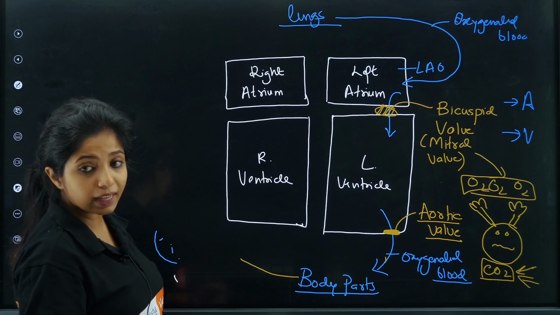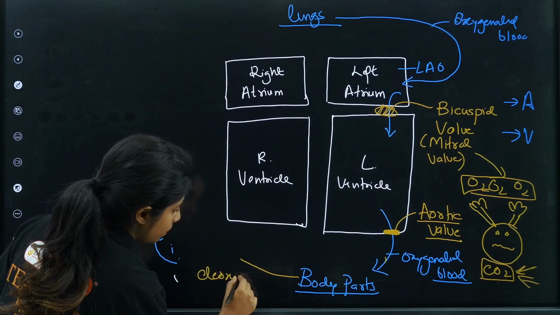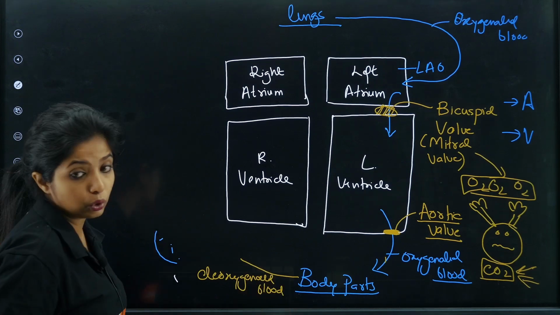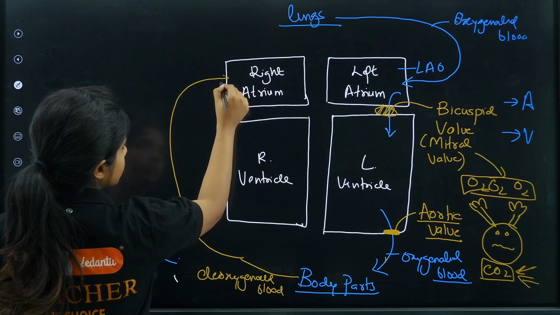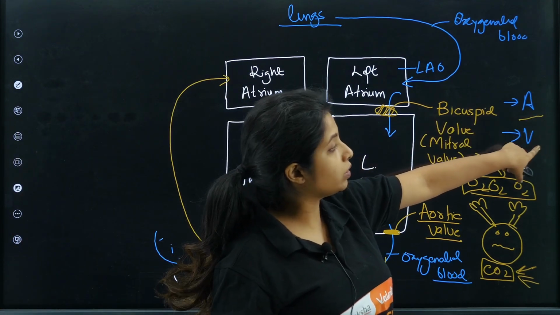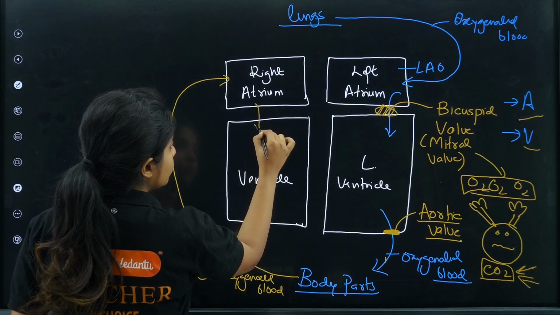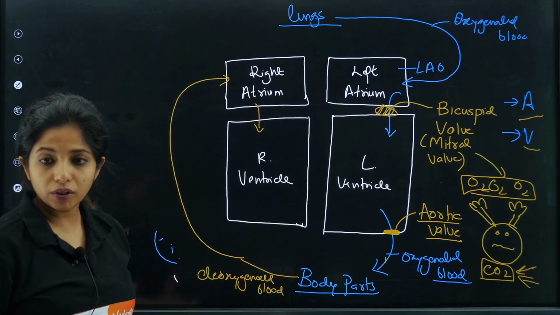And what do you call this blood as, children? You call this blood as deoxygenated blood, because it does not have too much amount of oxygen. Instead it has too much amount of CO2 in comparison to that. So this deoxygenated blood goes to the right atrium. Will it go to the ventricle directly? No, I told you it has to pass down from the atrium, then only it can go to the ventricle. So it goes to the right atrium. From the right atrium it goes to the right ventricle. How does it go? It will contract, send things down over here. It will go to the right ventricle.